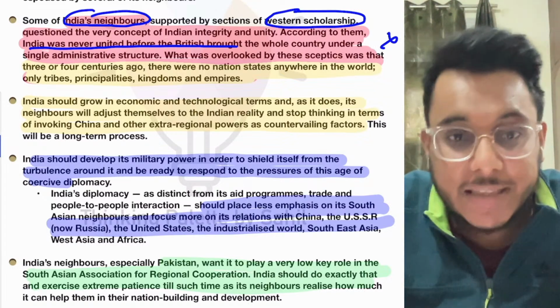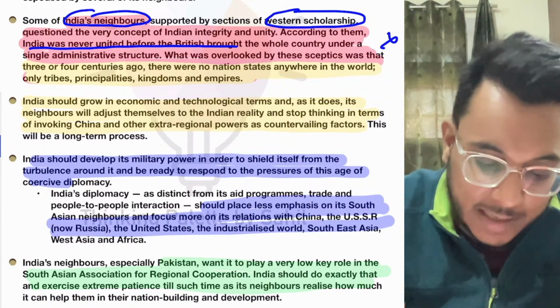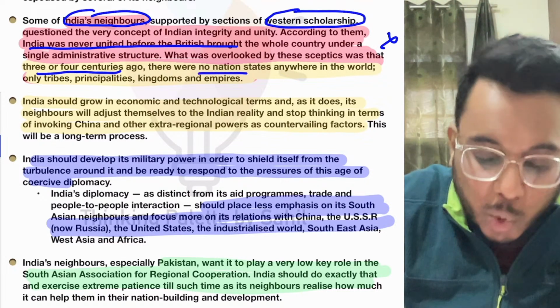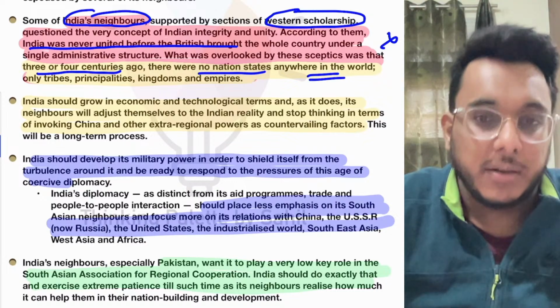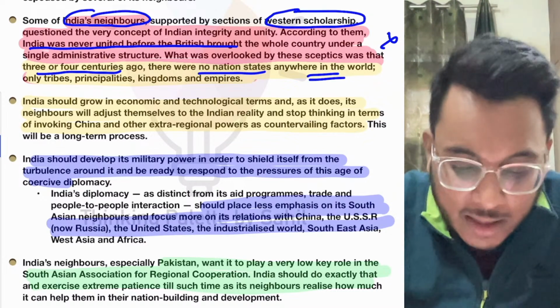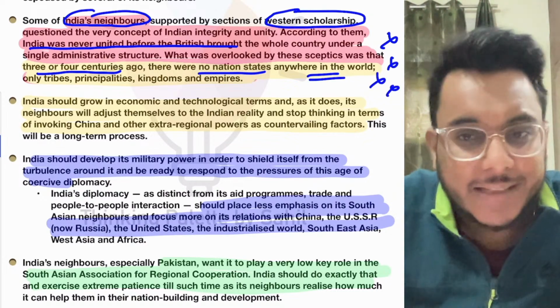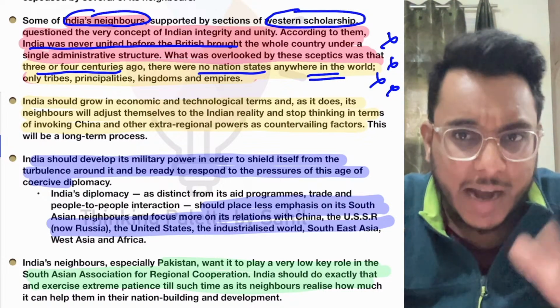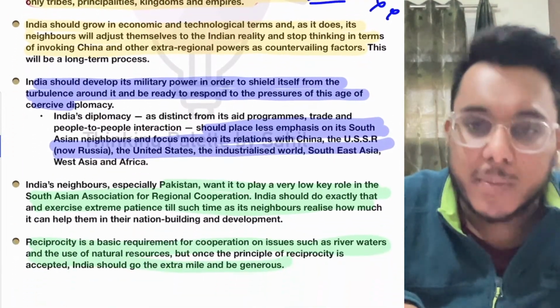But often these scholars fail to understand this particular thing, that before three or four centuries there was no nation state anywhere in the world. Okay, what you are talking about India, anywhere in the world nation states were not there. This idea came around the 19th century, and in the 20th century India also became one.